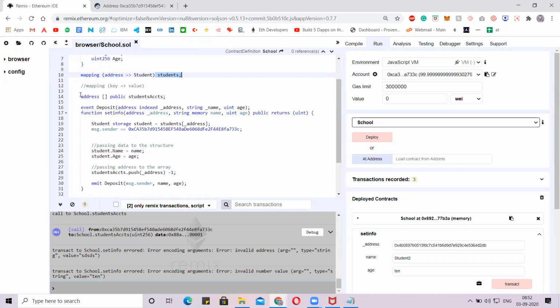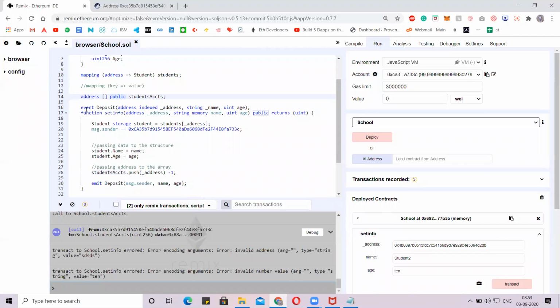I can't remember all the addresses at a single run, so I want to store the addresses in an array. Whenever I give the index number, I'll get the address, and using that address I can retrieve the data. That's the reason I'm using the address here. I made it public so that everyone can call this public address with the index number, get the address using that index, and cross-check the details they have entered.